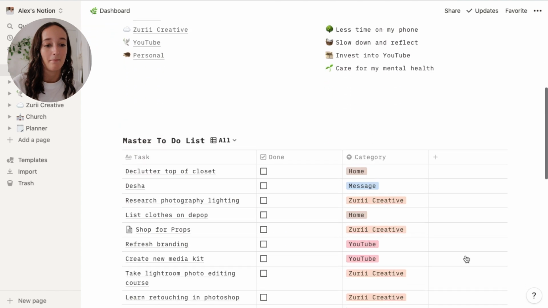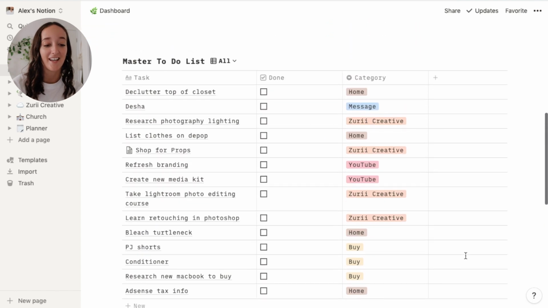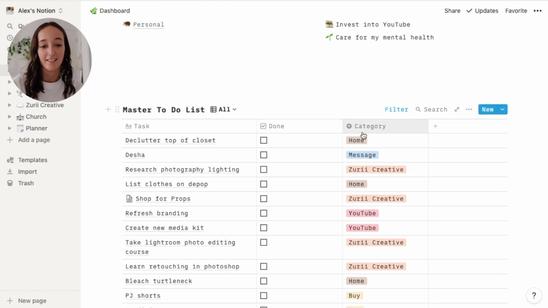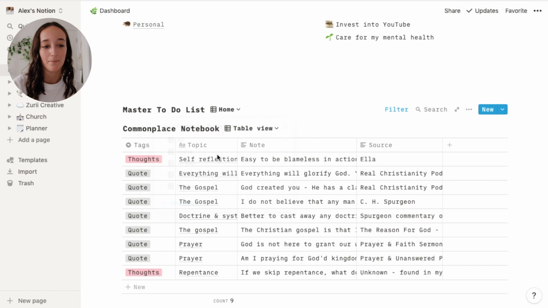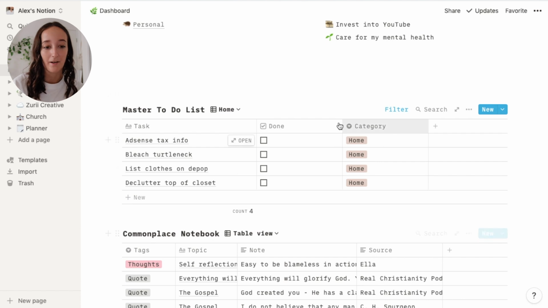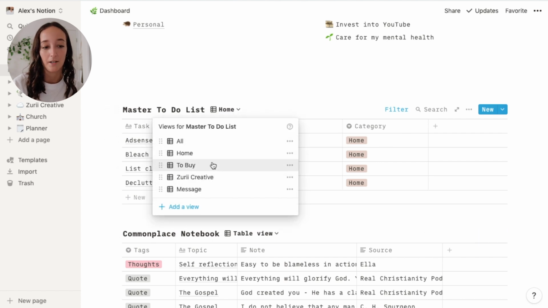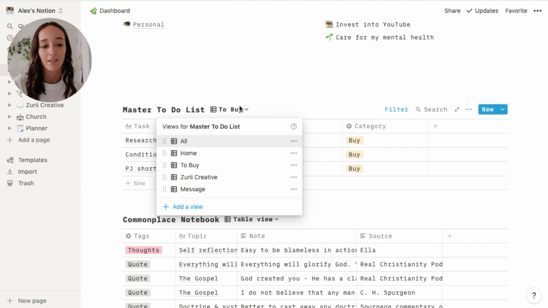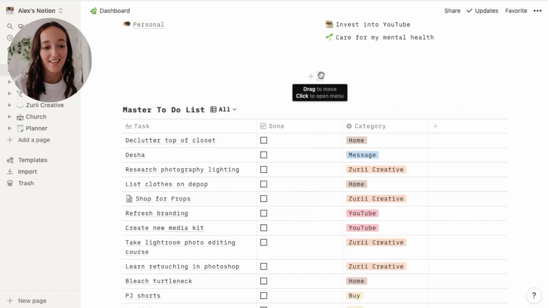Scrolling down, I have a master to-do list, which has everything that I need to do. And I've sorted this in a really cool way that I've categorized everything. So whether it's things that I need to do at home, things that I need to do for my business, I have one for people that I need to message, like people I want to catch up with. And I have made it so that I can go in here and sort my to-do list by things that I need to do at home. And it will automatically just bring up everything I need to do at home, or I can sort it by everything to buy. So if I'm out doing errands, I can just easily bring up everything that I need to buy, or I can just view everything as it is.